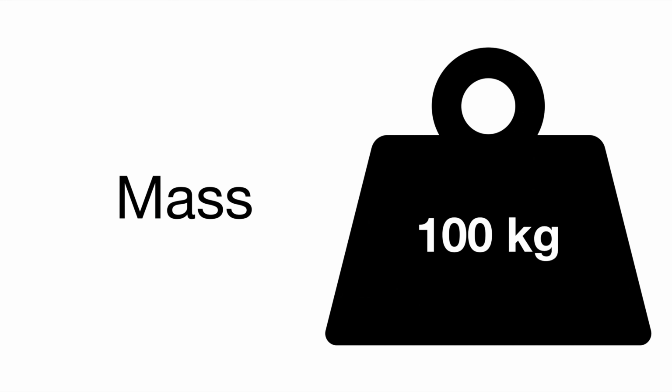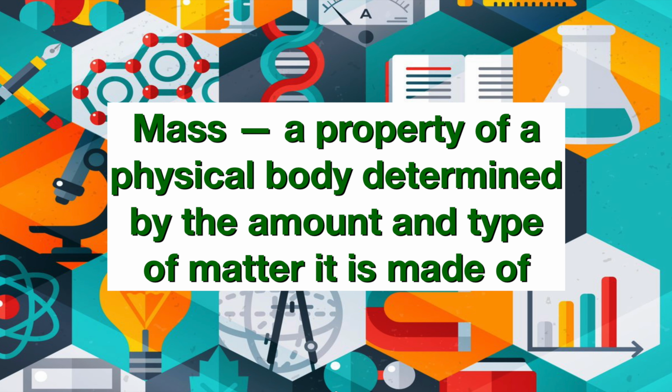Today we're learning about mass. Mass is a property that matter possesses. An object's mass is a direct result of how much matter it is composed of and what type. Let's tackle that first part of the statement, how much matter it is composed of.